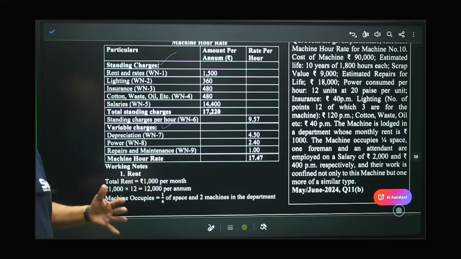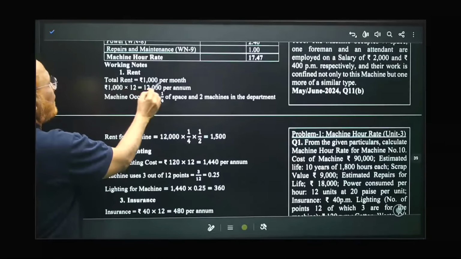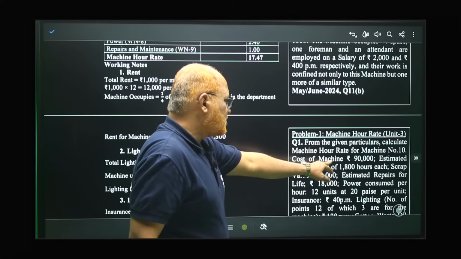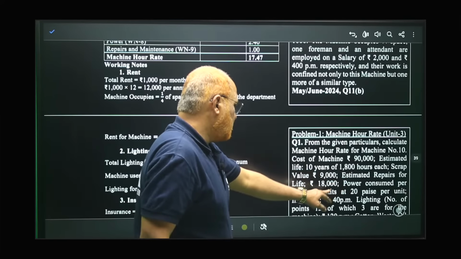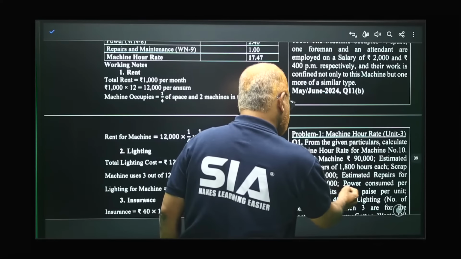How to find out the rent per annum? Now here I am showing. Total rent 1000 per month, it is given in the problem.